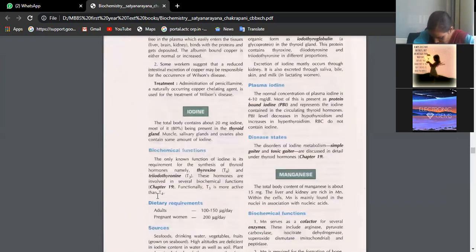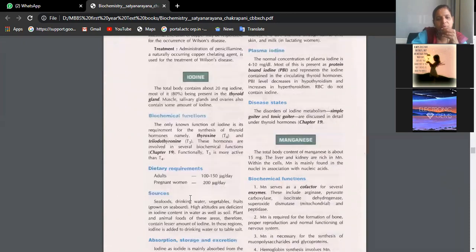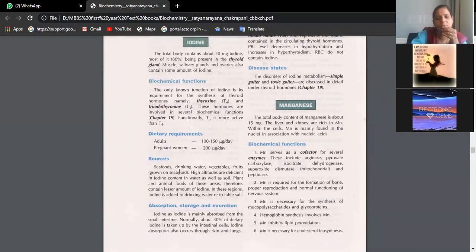Yes, we have iodine here, but just look at the screen. I told you it is going into the composition of thyroid hormones, T3 and T4. Just look at the dietary requirements. How much do we require? Adults 100 to 150 micrograms per day, pregnant women 200. Sources: seafood, drinking water, vegetables, fruits. We know in high altitudes like the Himalayan belts, the soil will be deficient in iodine. That's the reason they suffer with goiter and thyroid gland disorders.